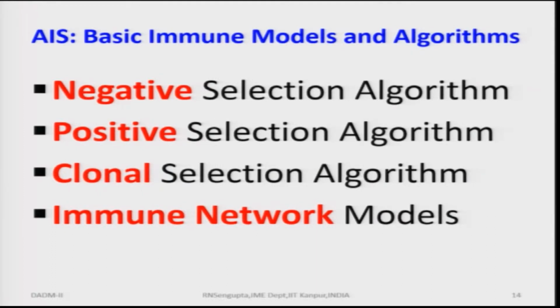If you remember in the last class, in the 54th class, I did mention that in the negative selection we start with the bad set and build up on that, and in the positive selection we start with the good set and build up on that. Clonal selection would also be considered, where the replication of the cells